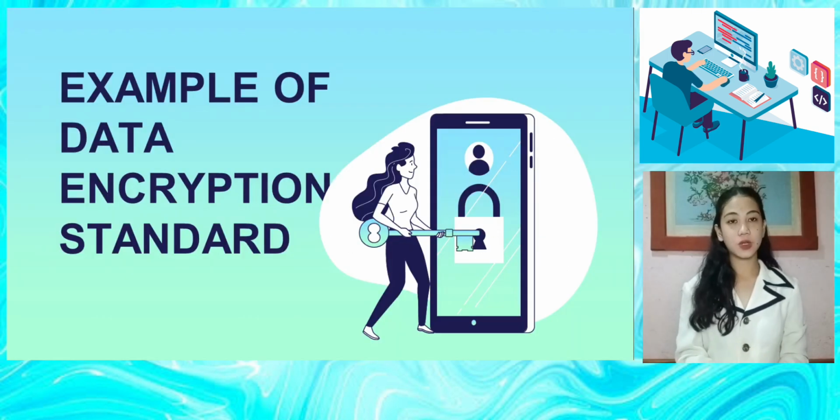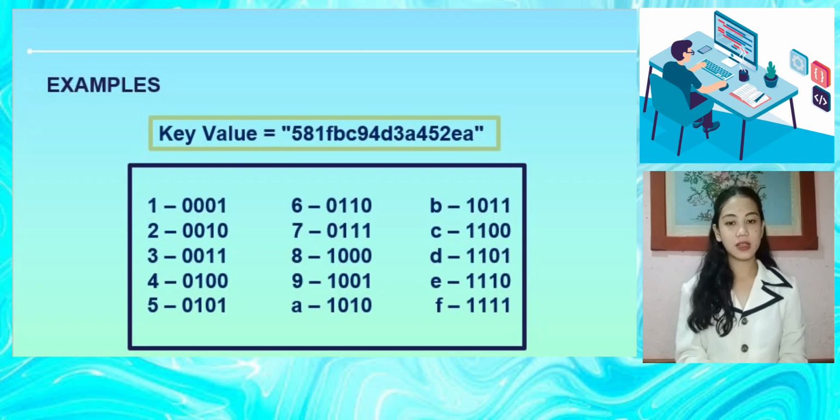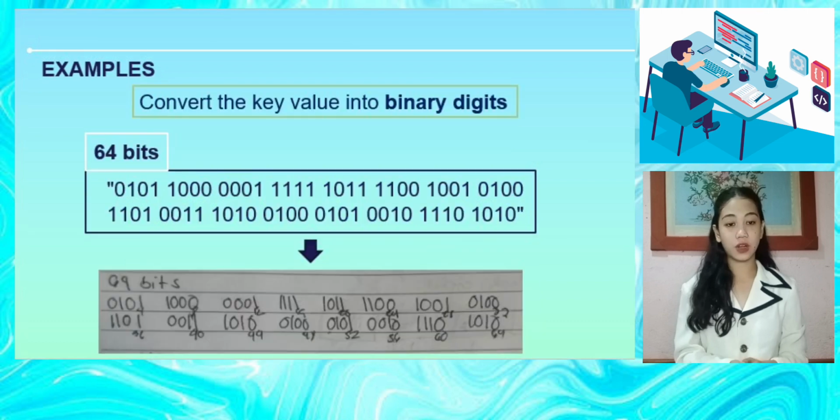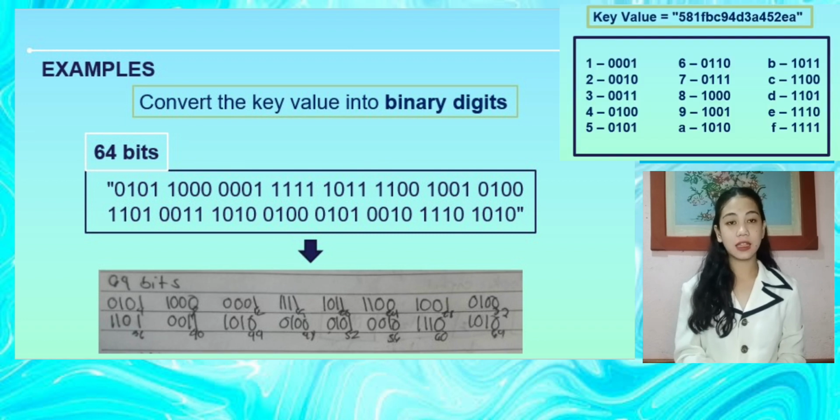In the Data Encryption Standard, we have 64-bit blocks. For example, let's say we have a key value, which is in our PowerPoint presentation now. The first thing we need to do is convert the key value into binary digits, which are the ones and zeros. Therefore, we generate our key value into 64 bits.